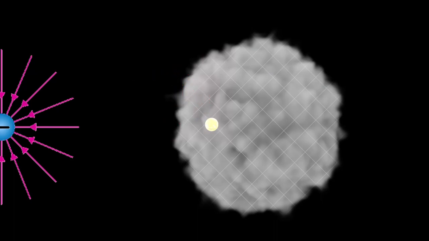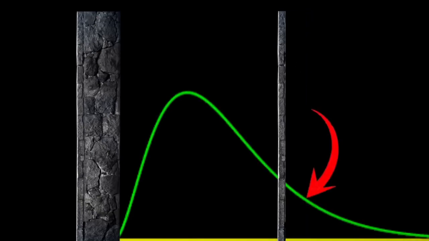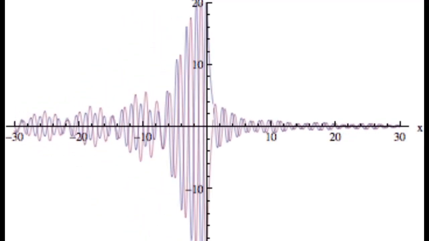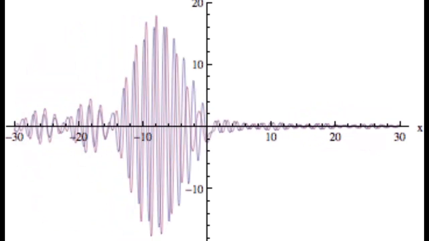Because of this distortion, the potential energy landscape of the atom, what scientists call the potential barrier, becomes uneven. On the side where the electron cloud is pulled, the barrier becomes thinner and lower. The electron's wave function, which normally fades out smoothly at the edges, now stretches a bit farther in that direction, reaching into the region beyond the barrier. In this way, a part of the electron's probability cloud leaks out, even though the electron doesn't have enough energy